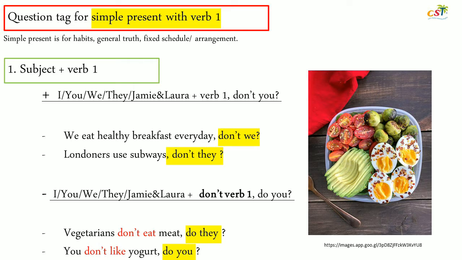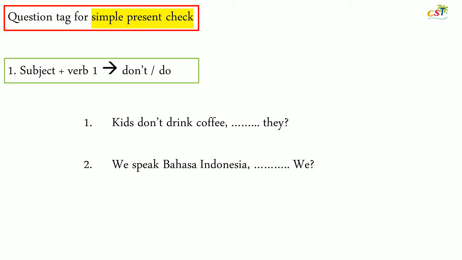Positive, right? You don't like yogurt. Do you? Don't like, negative. Do you? Positive. It is always the opposite. If the statement is negative, the question tag is positive. The opposite. Clear? Now let me check. Remember, if the sentence is positive, the question tag is negative.